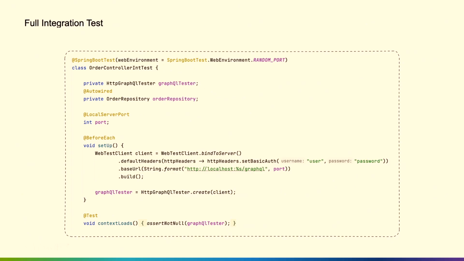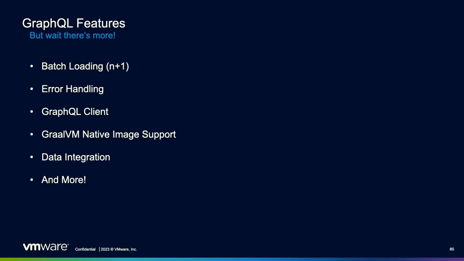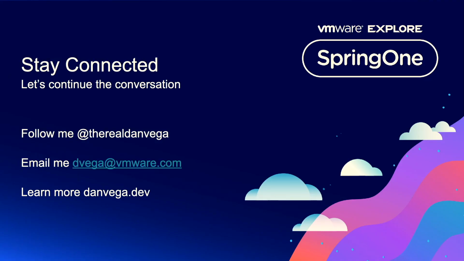I'm going to fly through this because I'm running out of time, but on GraphQL features, the things that we talked about, there's support for things like batch loading, error handling. There's a GraphQL client if you need to call another GraphQL API. There's GraalVM native image support, a whole bunch of data integration and more. So I think that's it.